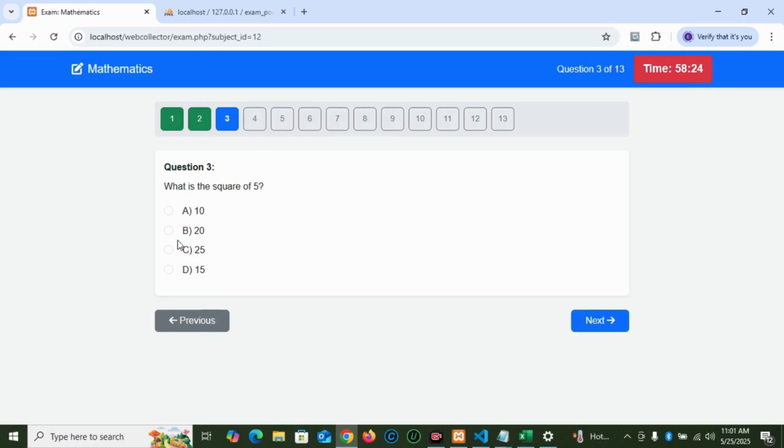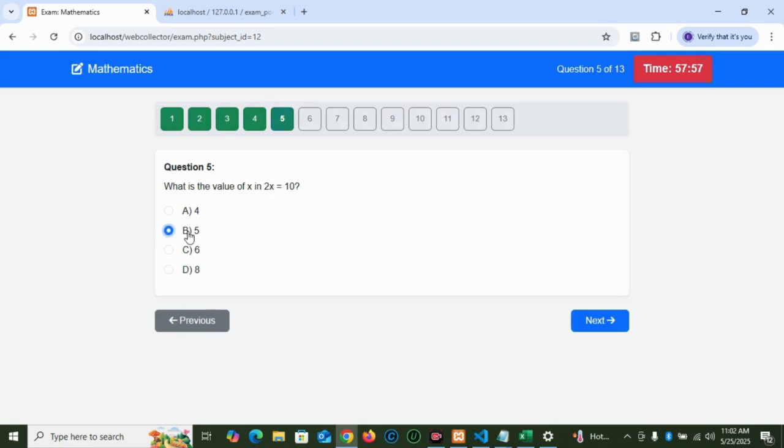So what is the square of 5, rather? Which is 25. Click on it. Let's navigate to this page 4. Find the next number in the sequence 2, 4, 8, 16, and that should be 16 plus 16 again, which is 32. Next button. So what is the value of s in 2s equals 10? That means you divide both sides by 2. So if you divide both sides by 2, you have 5.